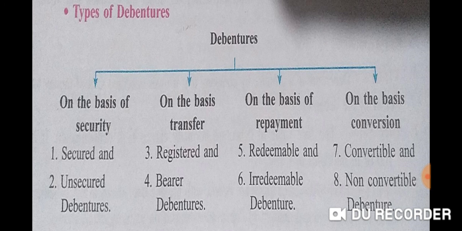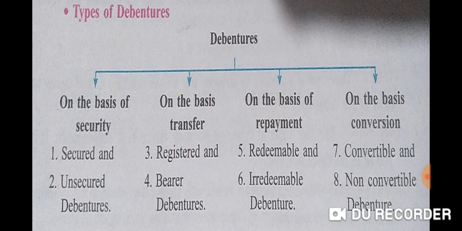The security may be for some particular asset, that is fixed charge, or it may be the asset in general, that is floating charge. The debentures are secured through trust deed. We see there are 3 parties to debenture. First one, company who borrows the money, second, trustees who are the middlemen, and third one, debenture holders. When the company goes through trustees, there is a preparation of trust deed.